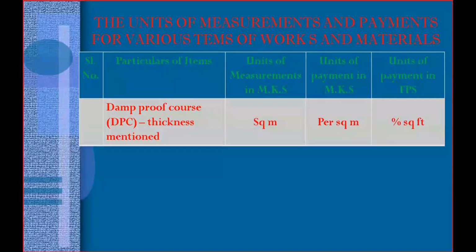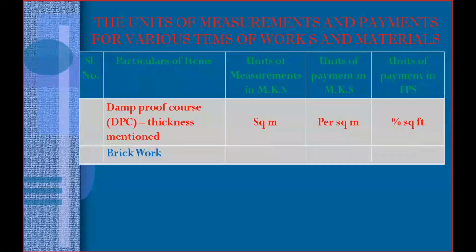So here there are no different types, only damp proof course. You need to measure in square meter and you need to pay per square meter. So coming to the next work. The next work is brickwork.